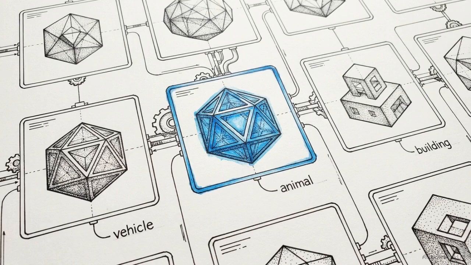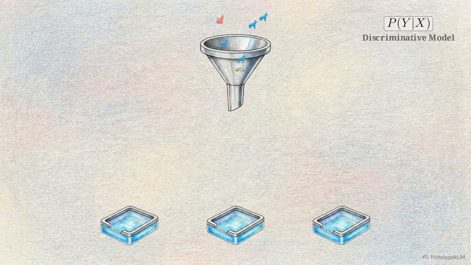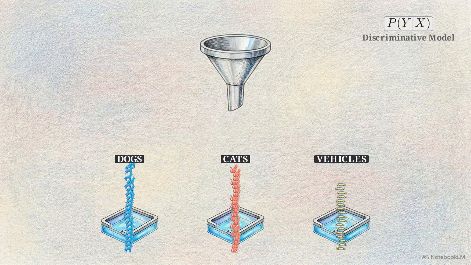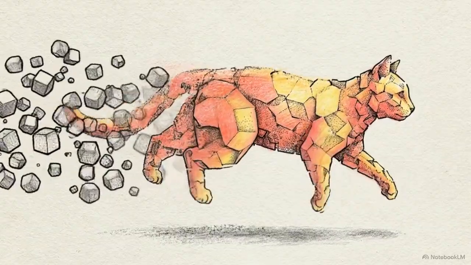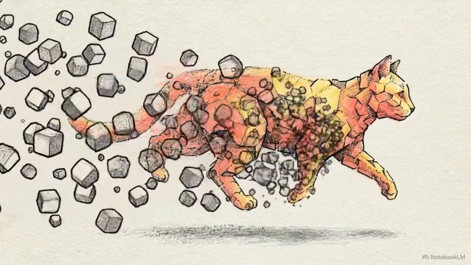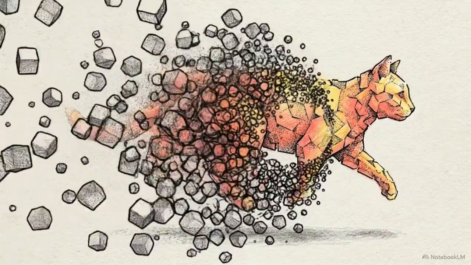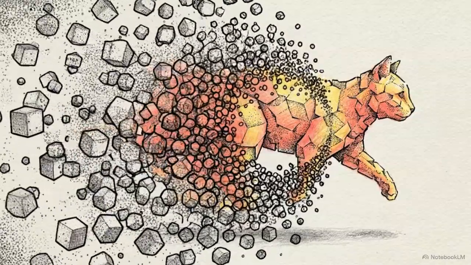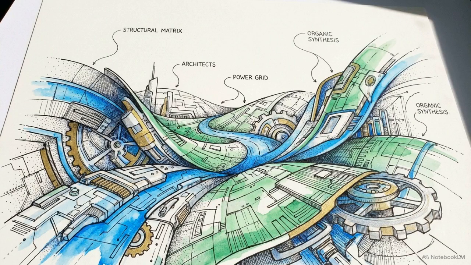For decades, artificial intelligence excelled at a single task: sorting reality. It could look at millions of images and categorize them with superhuman speed. But ask it to create a new image from scratch, and it failed entirely. That barrier recently broke. Neural networks transitioned from merely labeling the world to actively synthesizing it.